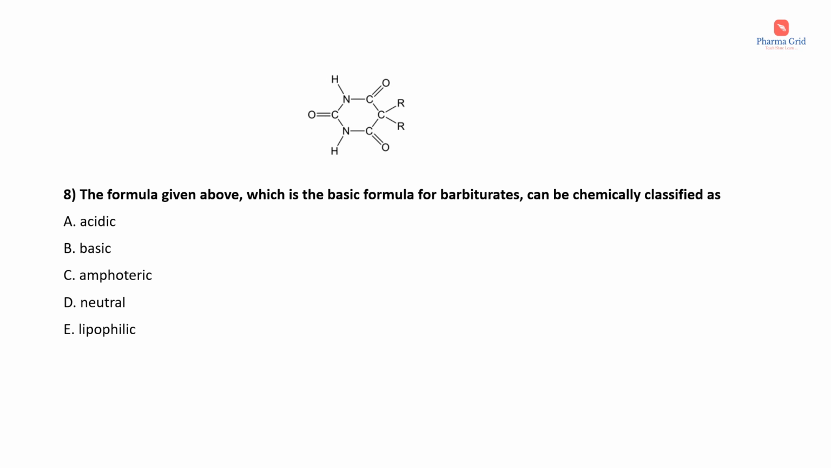Next question. The formula given above, which is the basic formula for barbiturates, they can be chemically classified as. The options are acidic, basic, amphoteric, neutral, lipophilic. Here the correct answer is option A, that is acidic. That is, barbiturates are acidic in nature.